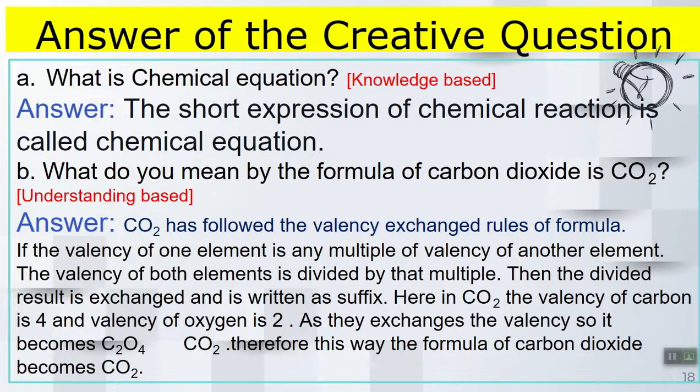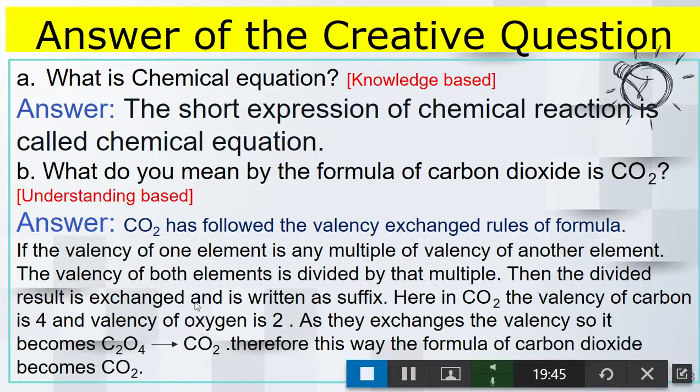So what is a chemical equation? The short expression of a chemical reaction is called a chemical equation. What do you mean by the formula of carbon dioxide? Carbon dioxide follows the valency exchange rule of formula that we have just done. And see here, it is multiple.